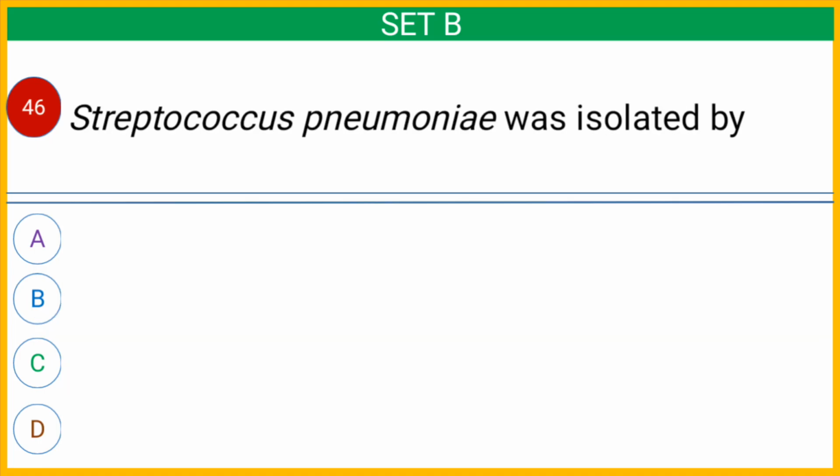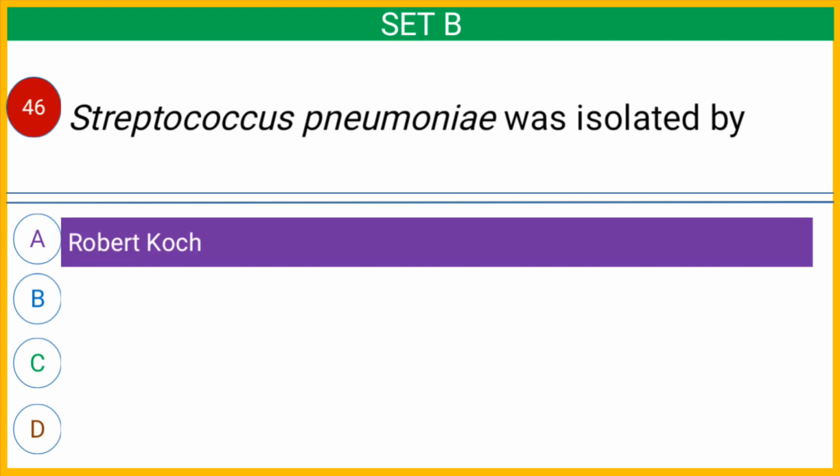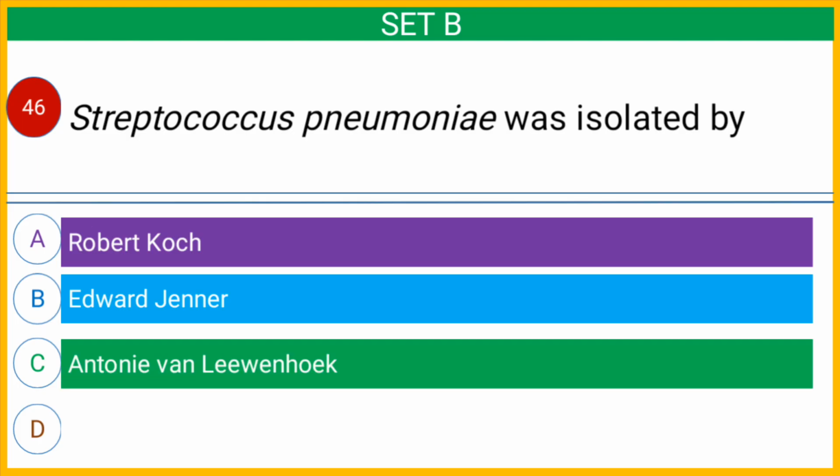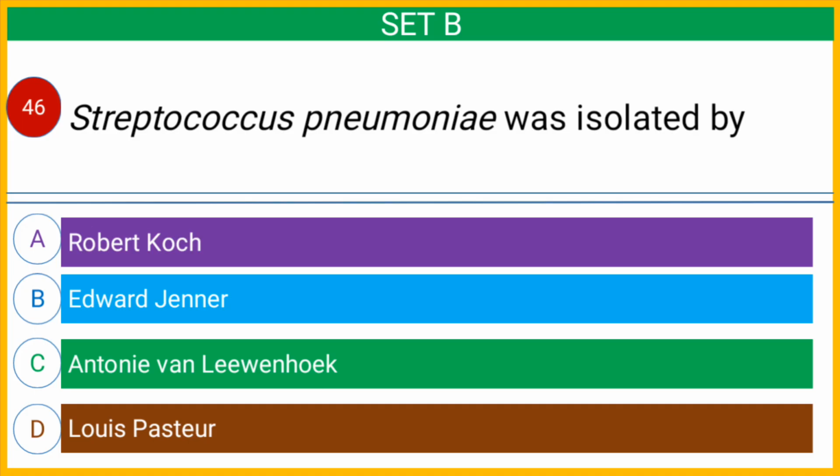Question number 46. Streptococcus pneumoniae was isolated by option A, Robert Koch, option B, Edward Jenner, option C, Anthony van Leeuwenhoek, or option D, Louis Pasteur. And the correct answer is option D, Louis Pasteur.